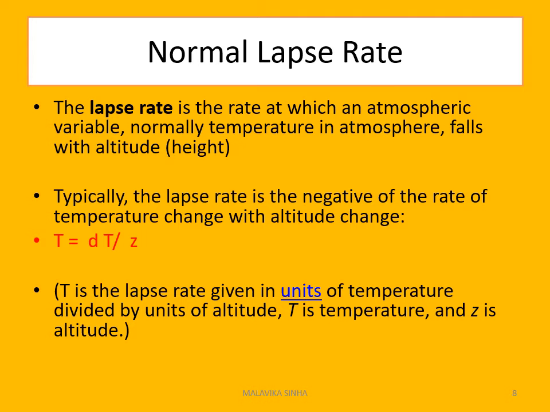So the normal lapse rate is expressed by T equal to dT by Z. In standardized conditions, there is a negative or inverse relationship between the height of the atmosphere and temperature, a decreasing trend of temperature. This phenomenon is limited up to the tropopause.